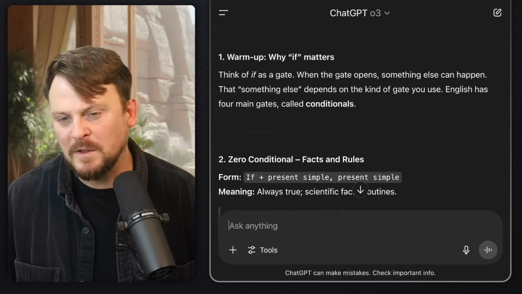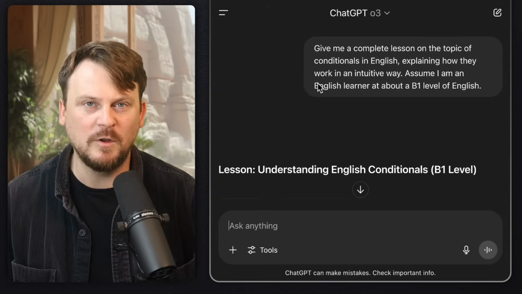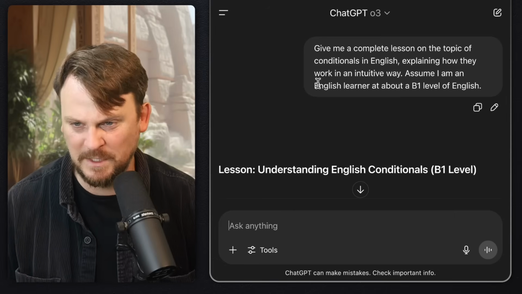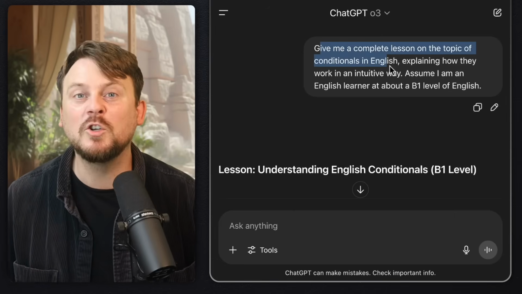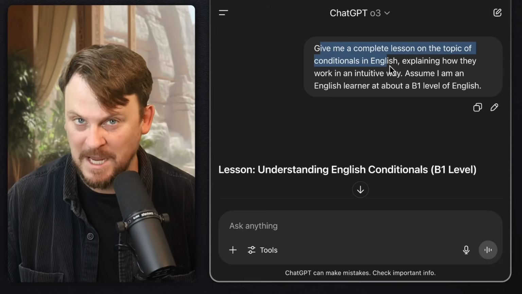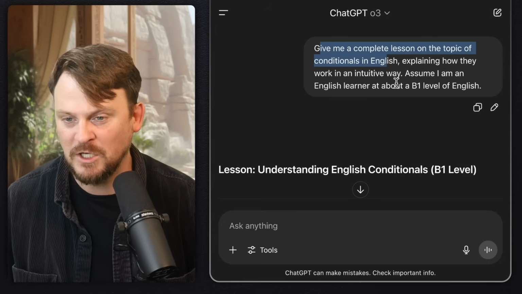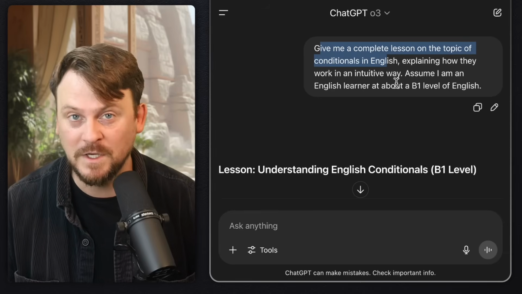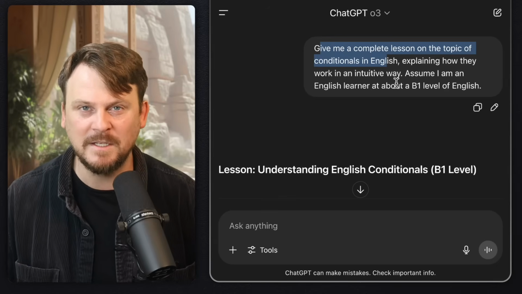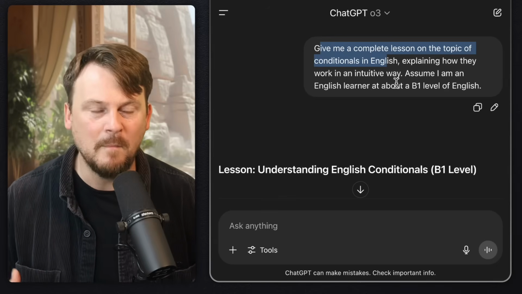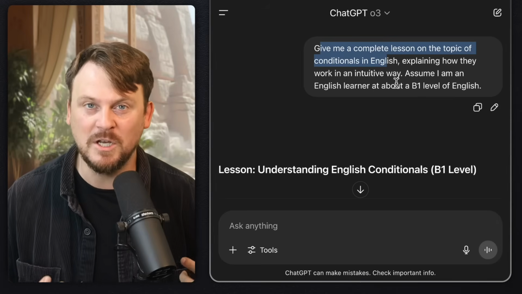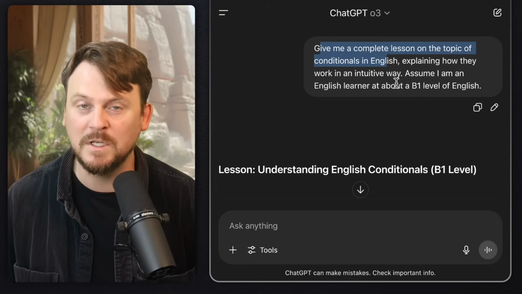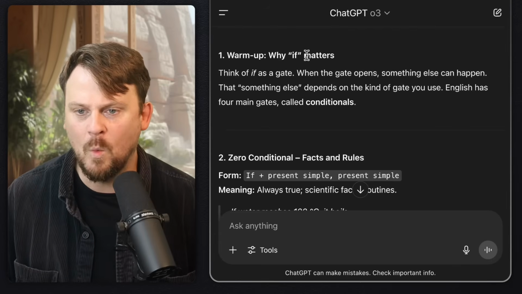The first, a fairly lightweight task, and I'll do GPT-o3 first and we'll compare. I wanted to see how good of an English grammar lesson I could get. A grammar lesson on conditionals. It has some nuances, it's kind of complex, you have to have examples to intuitively get it. Not just information, but well-explained information to make it clear as an English learner how I can actually use conditionals, ifs. Why if matters.